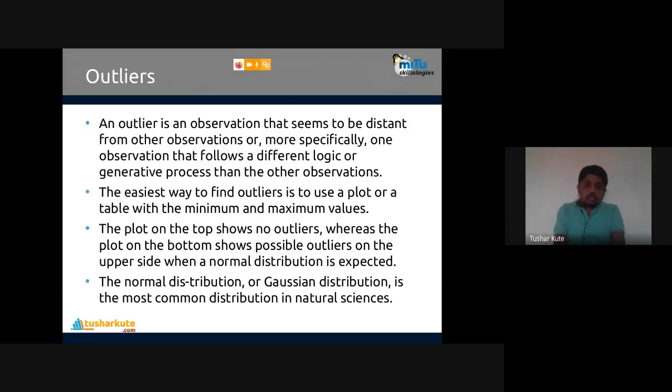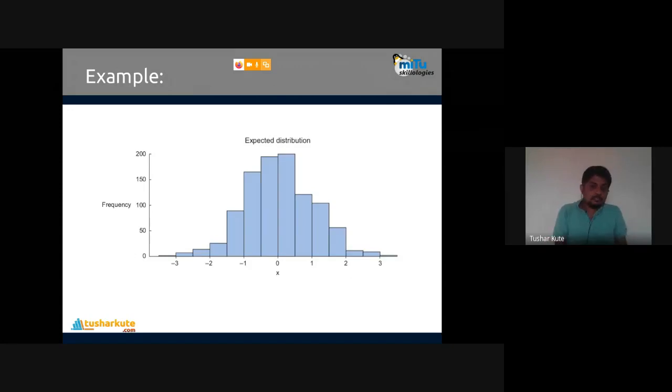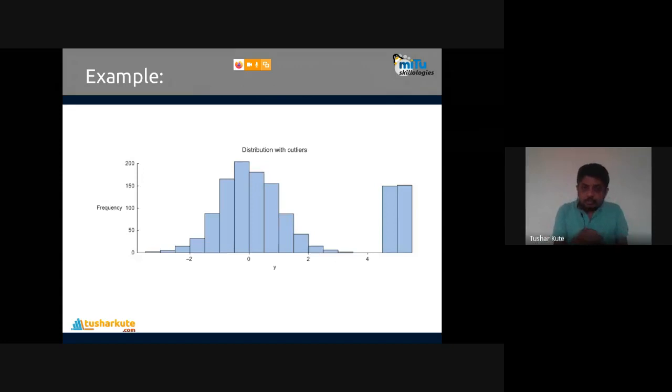Where the normal distribution is expected. The normal distribution or Gaussian distribution is the most common distribution in natural sciences. Check it out. This is the expected distribution of the data. Common normal distribution that we call. So this graph we call a histogram, which we use to check the outliers. Or we check this one, distribution with outliers. Check out the outliers. Most of the distribution is lying here, and these are the two outliers which are presented here.